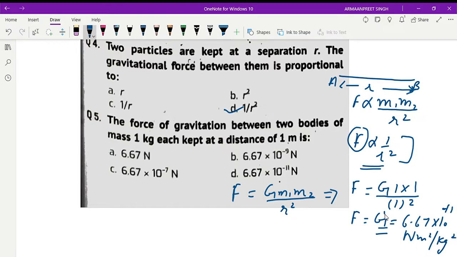This is the value of G, but we want the value of F, so F will also be equal to 6.67 into 10 raised to power minus 11 Newton. If we had to find the value of the gravitational constant, this would be its unit, but here we are finding the value of force, so the unit of force is Newton. This is again a very important question, so option D is the correct one.